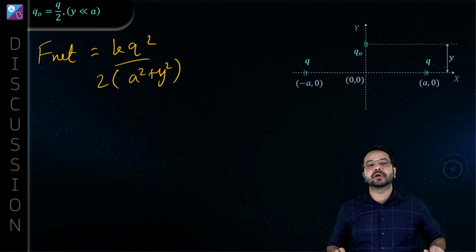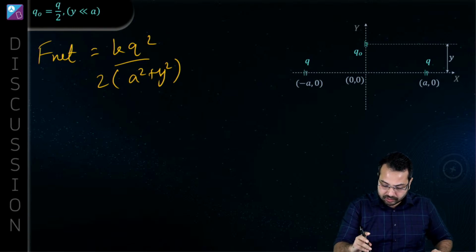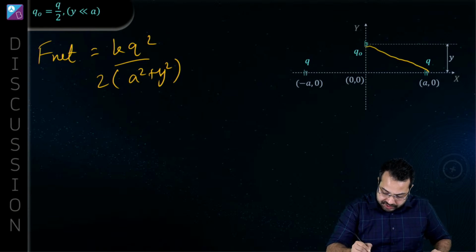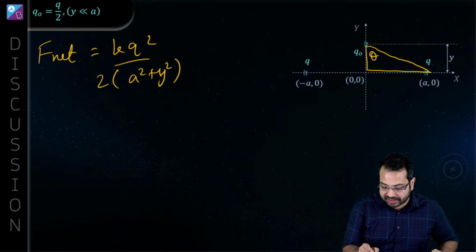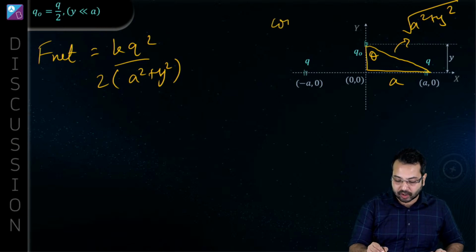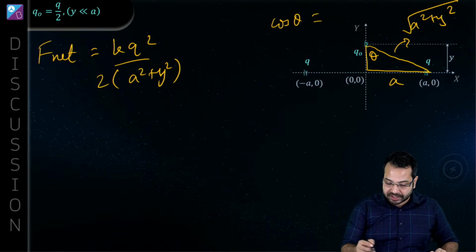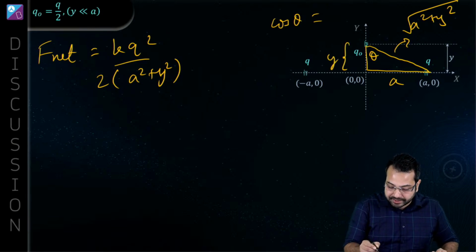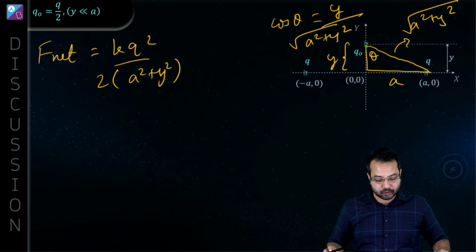Okay, now we have to multiply this by cos theta. What was theta? Theta was this angle over here. If we look at this triangle, this is A and this is square root of A square plus Y square. So from here, can we say cos theta is going to be equal to, this distance is Y, so Y upon under root of A square plus Y square? Is that correct? Simple trigonometry.